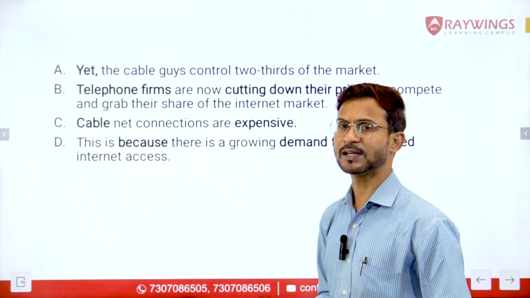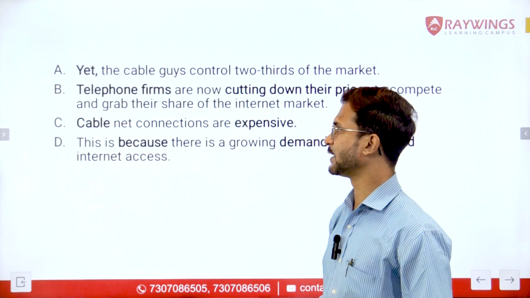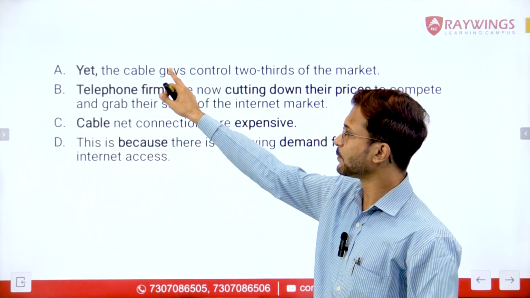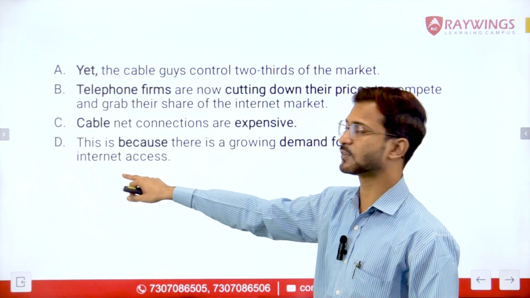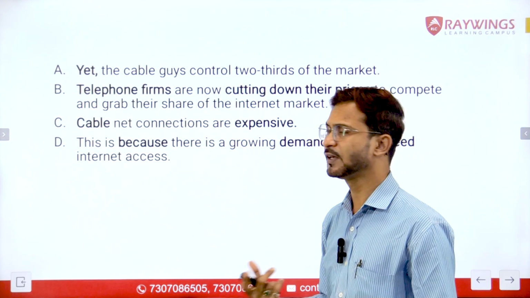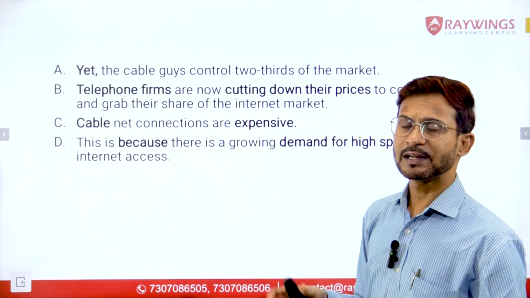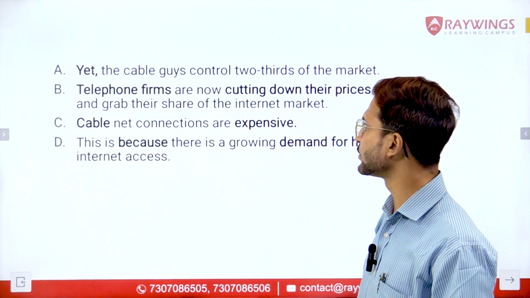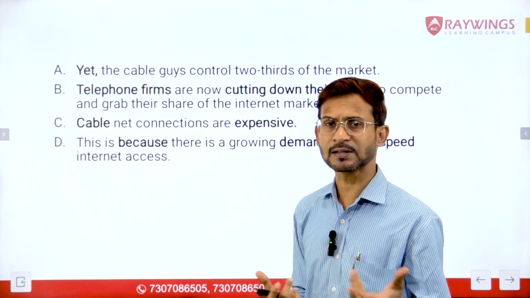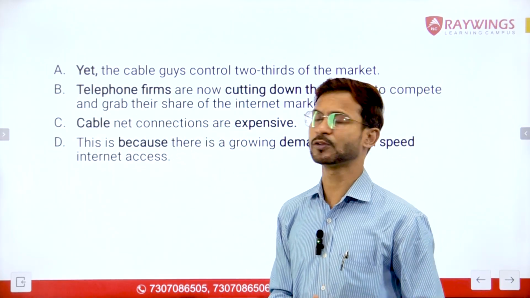Now let us try to find out the mandatory pairs here. We know that sentence A cannot be the opening statement. So either sentence B or sentence C can be the opening statement. Still it is difficult for us to decide which sentence should be put at the first place. Let us first identify those compulsory pairs.